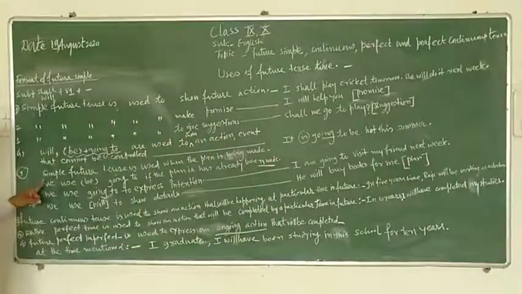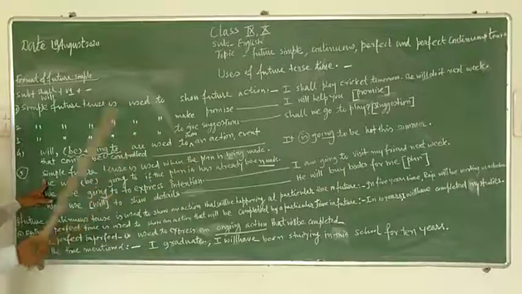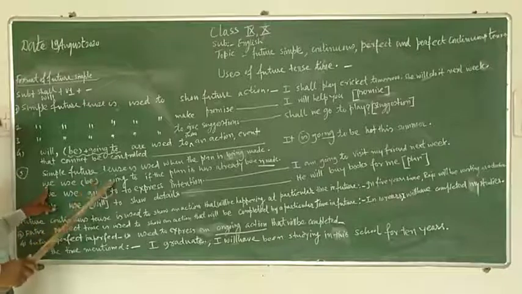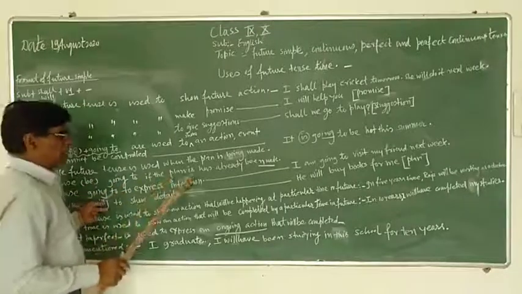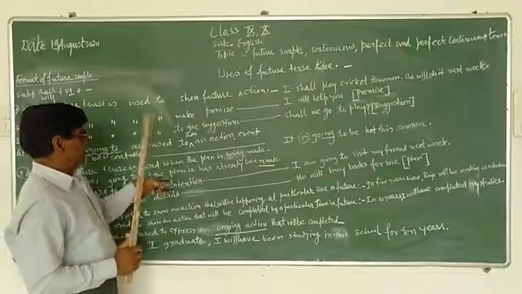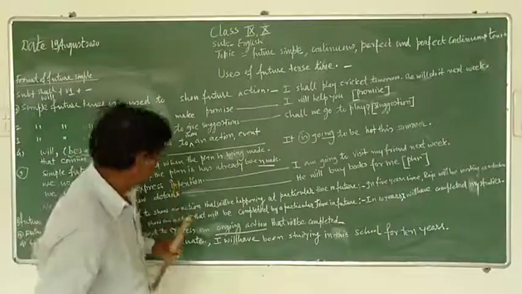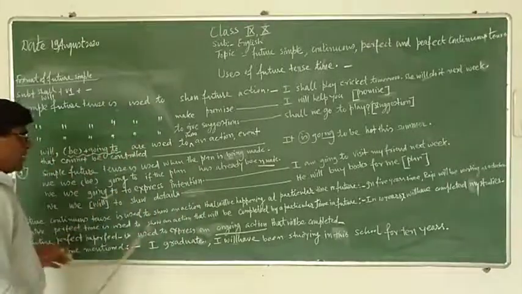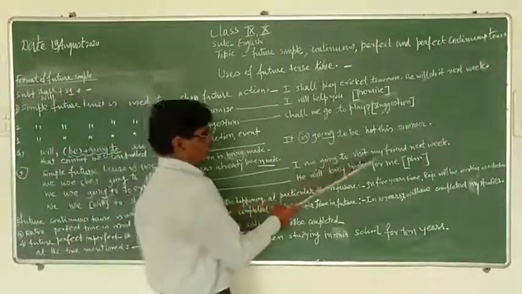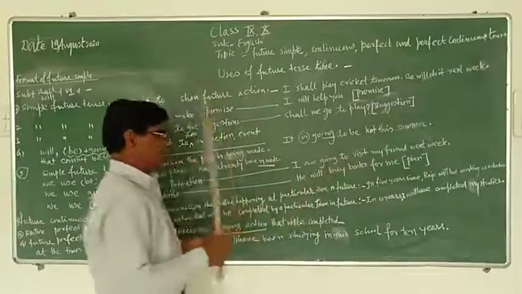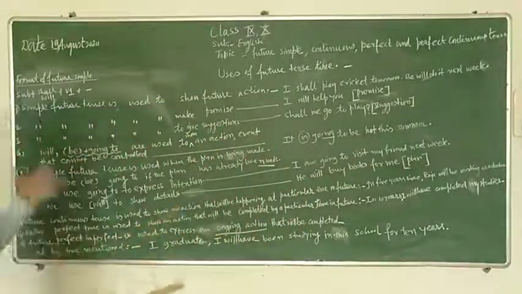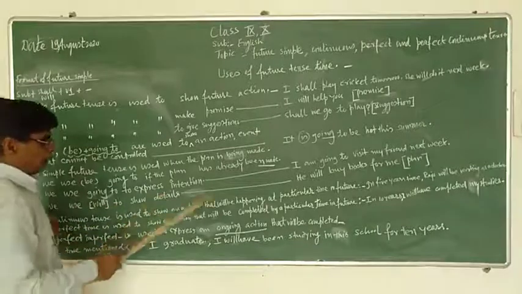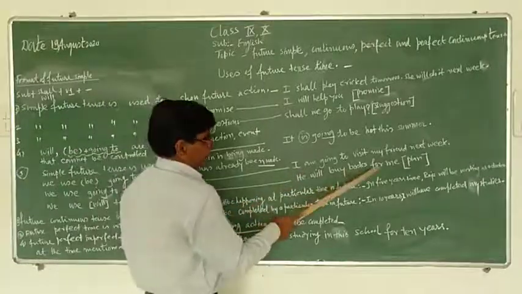And simple future tense is used when the plan is being made, or we use be going to if the plan has already been made. Example, I am going to visit my friend next week. Visiting my friend is already decided. We use will to show details. For example, he will buy books for me.